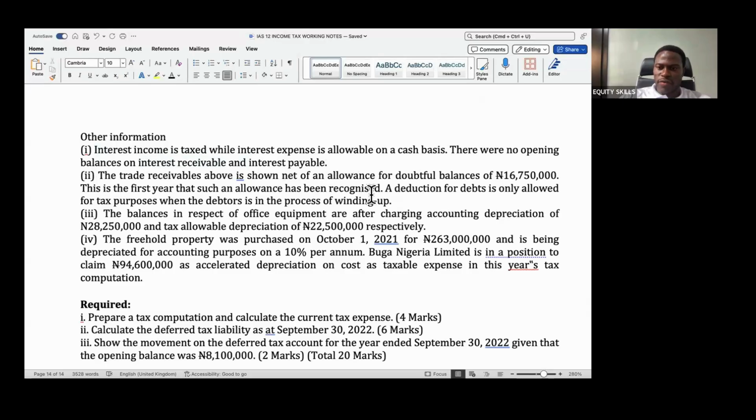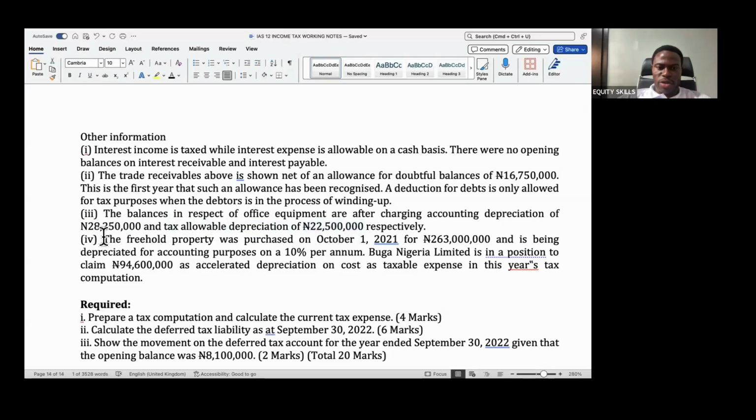The deduction for debt is only allowed for tax purposes when the debtor is in the process of winding up. Number three, the balances in respect of office equipment are after charging accounting depreciation of 28.25 and tax allowable depreciation of 22.5 respectively.